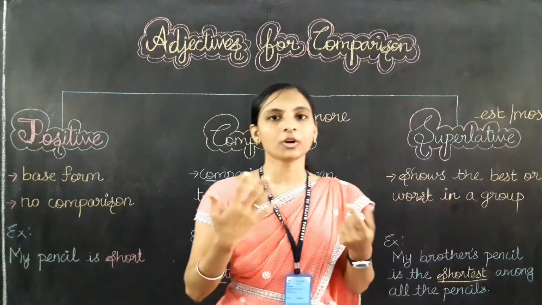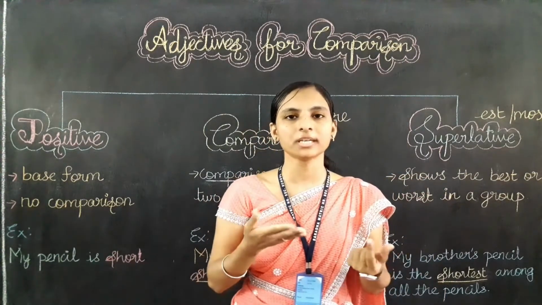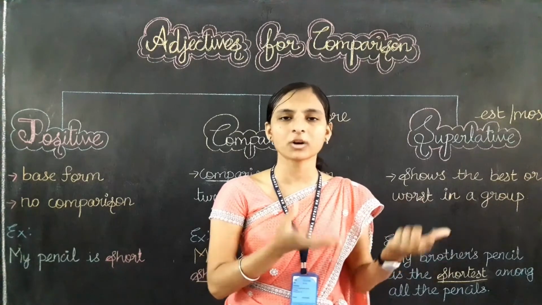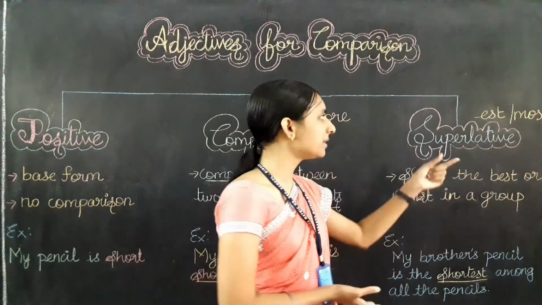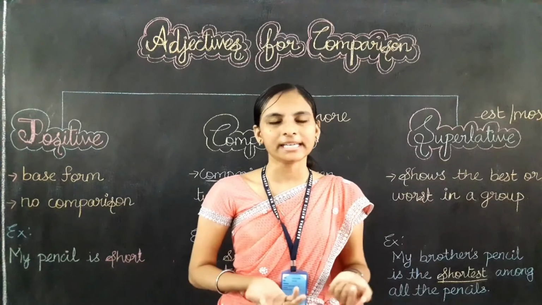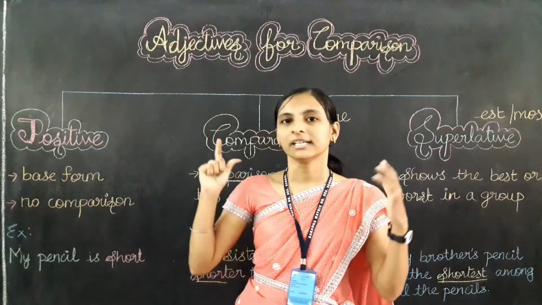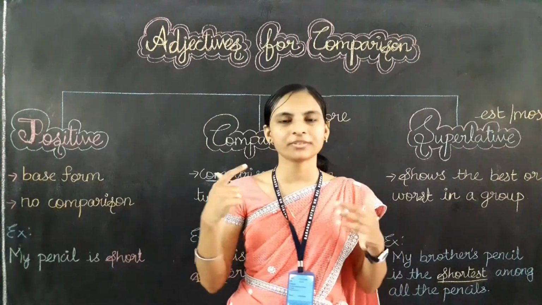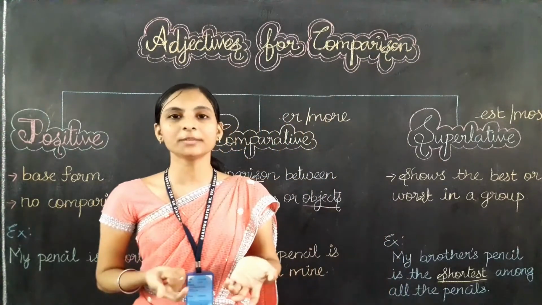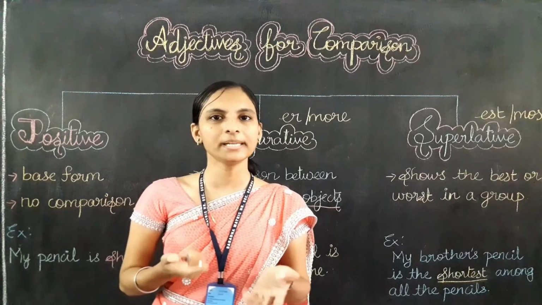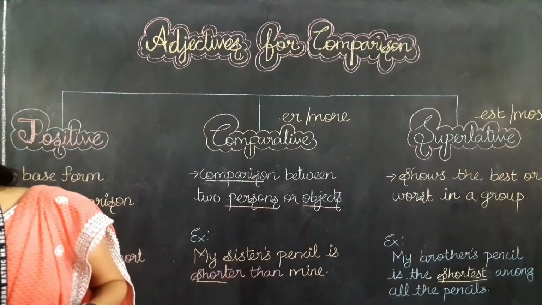When we talk about a person or thing and show the best or worst of a person or thing, that refers to the superlative degree. Are you clear, children? I hope you are getting all these answers and this definition in your mind. Shall I show you more examples? Okay, let me show you more examples.